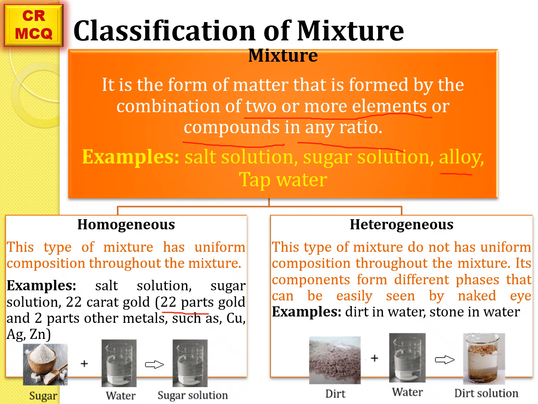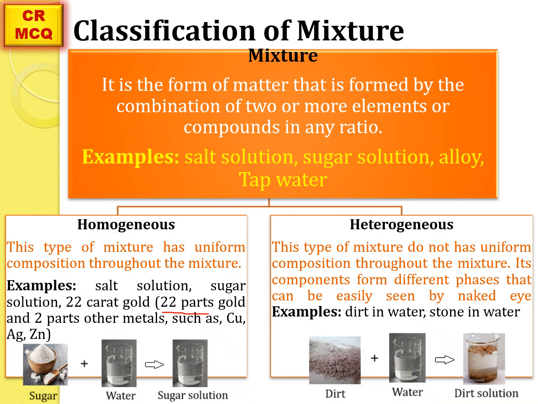Mixtures are of two types, homogeneous mixture and heterogeneous mixture. A homogeneous mixture has a uniform composition throughout. It means that when the components are mixed, there is no clear distinction between them after mixing, and a single solution appears. For example, if you add sugar into water and the sugar dissolves completely, it gives you a clear solution where you can't find the sugar particles and water as separate units.